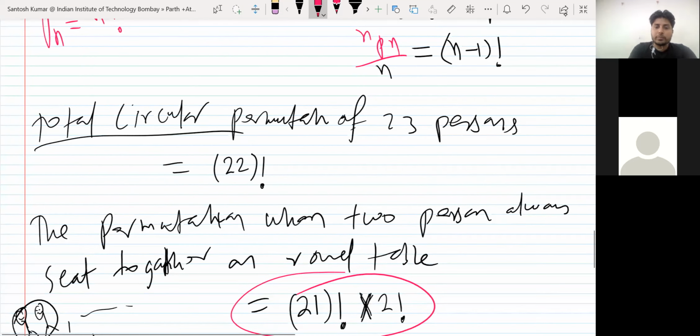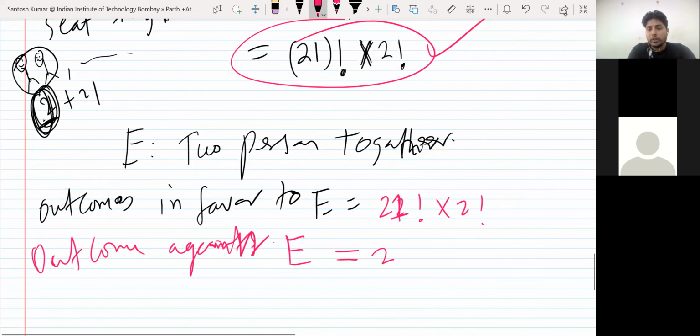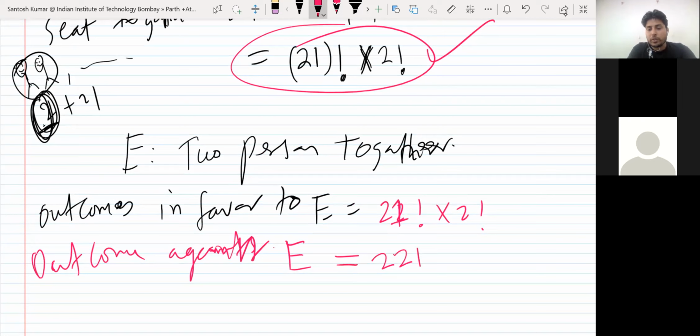You have total outcomes, right? Total minus the favored. So total outcome we had, this is 22 factorial. So 22 factorial is the total number of permutations, minus you subtract the permutations that are in favor, so that will be against, right? So total permutation minus favored outcomes, that will be outcomes against.